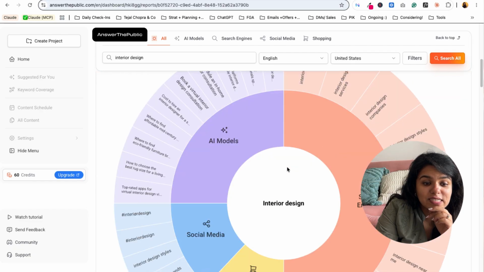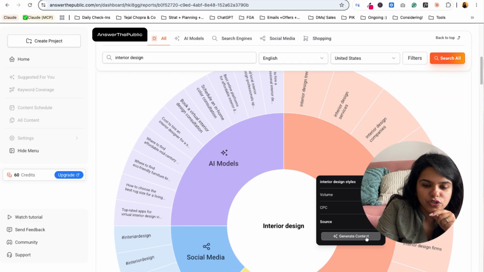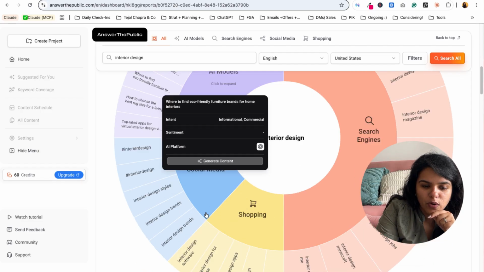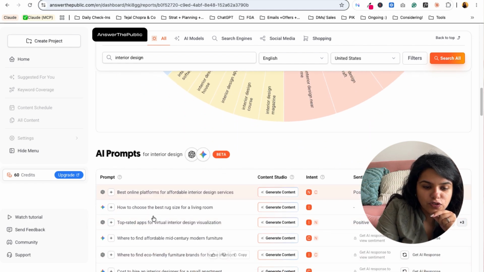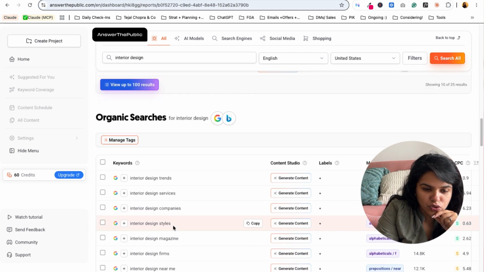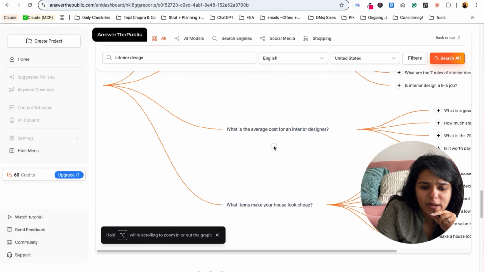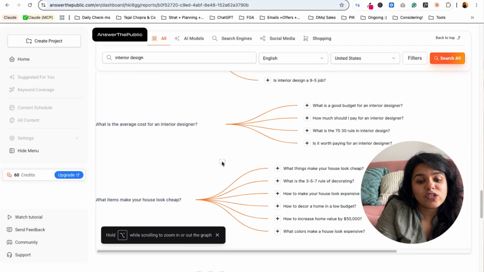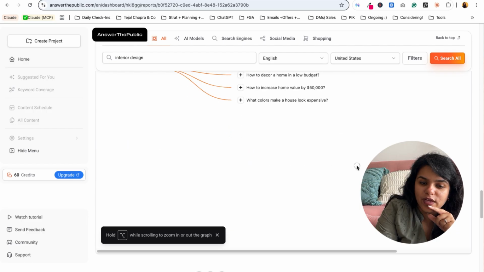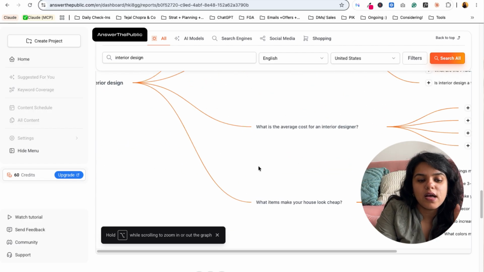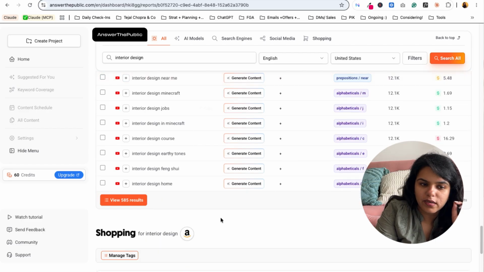Now what I want you to see is how it looks. So this is everything that this tool gave me based on what people are searching for. This is from search engines, this is from AI models, social media, shopping, all of these, basically the keywords that people are trying to search for, the different kinds of prompts out there that people are searching for, simply organic keywords, search modifiers, questions. If you go back and see, all of these questions are out there. These are the questions that people are searching for on different search engine platforms to solve their problems. So this will give you a host of data as to what problems people are actually facing when it comes to this particular interior design topic.